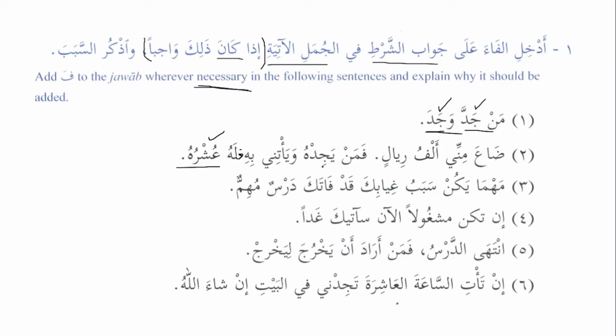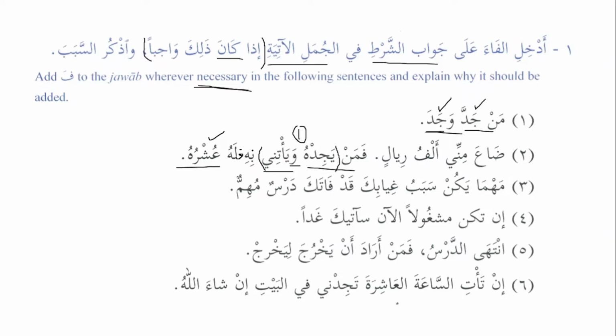Faman yajidhu, so this is the present tense, so definitely it becomes majzoom. Wa ya'tini, and comes to me, this is also majzoom. But both of them are majzoom, but both of them will be considered as one verb. Why? Because they are connected with waw. So if we connect 10 verbs with waw, they will be considered as one. So faman yajidhu wa ya'tini, it was basically ya'tini, ya has been dropped, bihi.